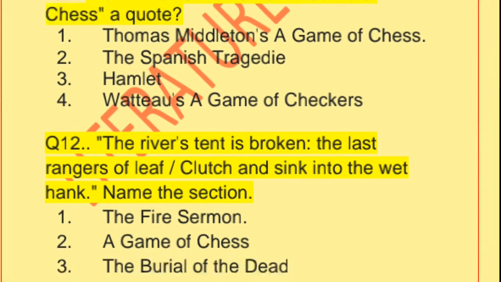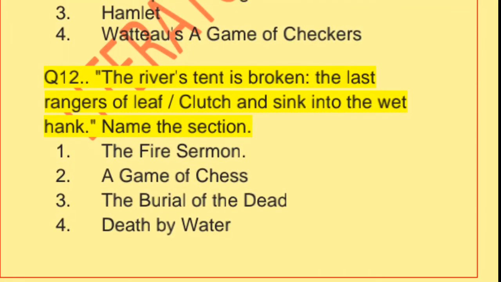Let's see another question, question 12. "The river's tent is broken, the last fingers of leaf clutch and sink into the wet bank." Name the section. From which section have these lines appeared?